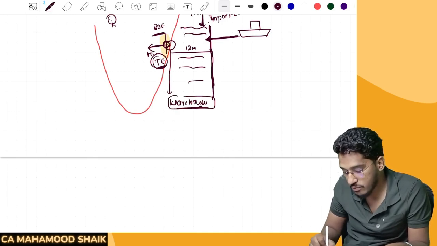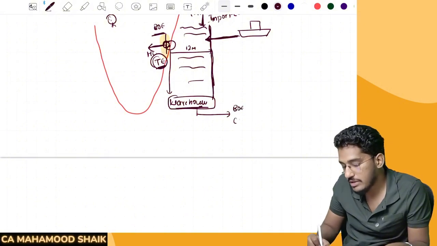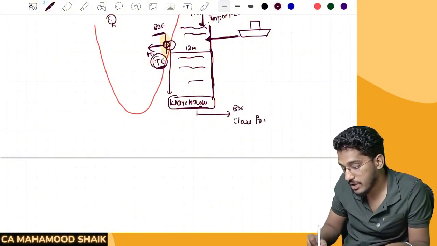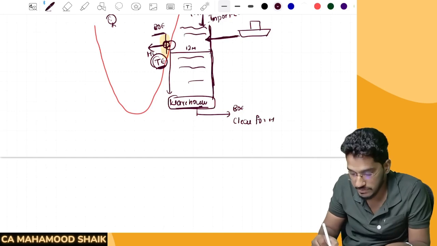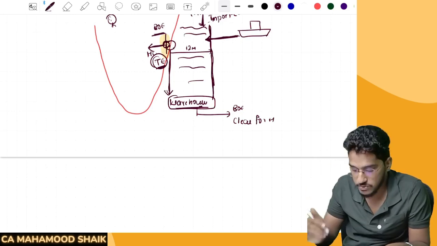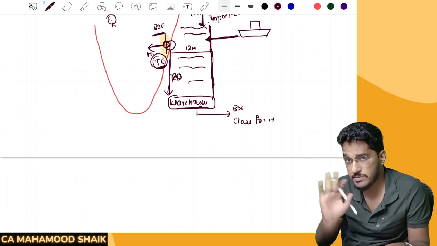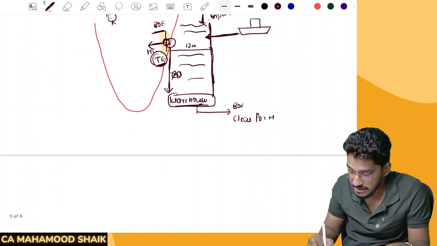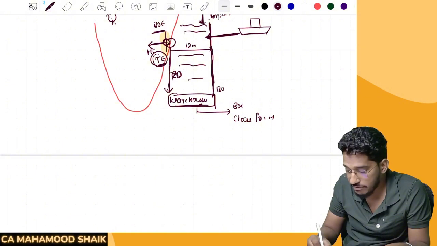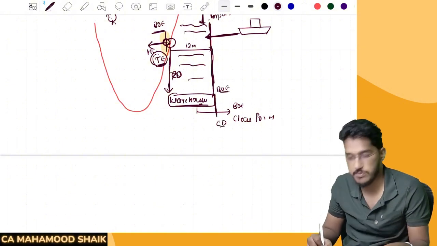After a certain period of time, from that warehouse, you will submit a bill of entry, then clear the goods for home consumption. So here, when you are moving the goods from the customs authorities to the customs warehouse for the purpose of warehousing, at this point of time, you are not required to pay customs duty. No customs duty for warehousing. But from the customs warehouse, when you are submitting a bill of entry for clearance for home consumption, at that point of time, you will be required to pay the customs duty.